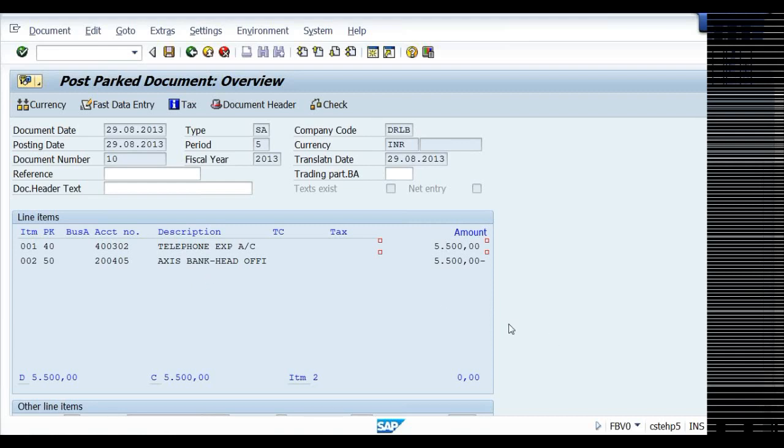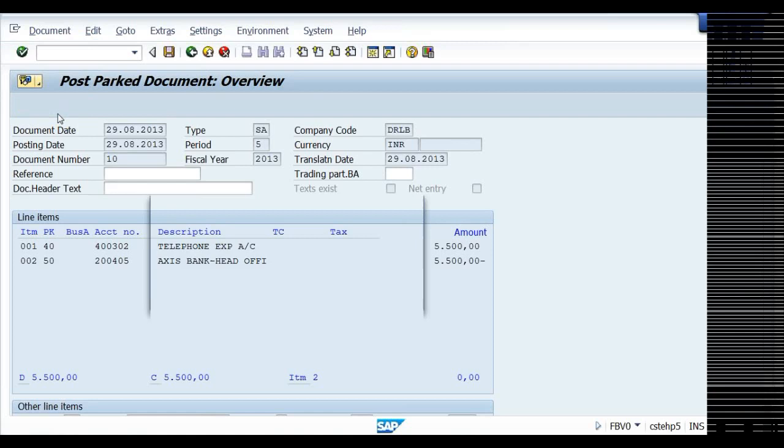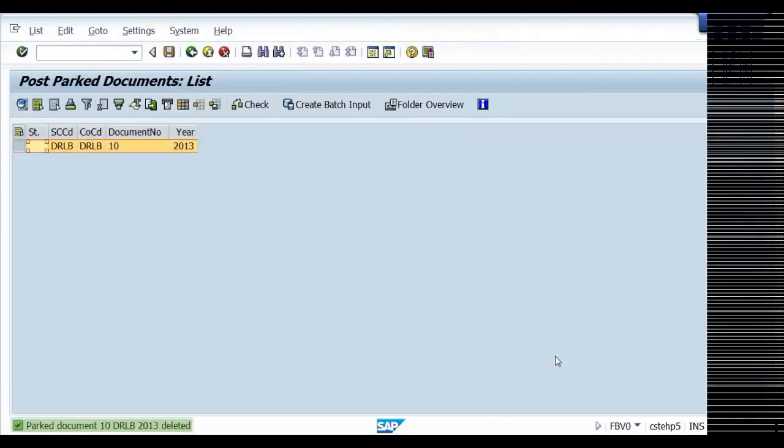I want to delete it. I can delete it because I've seen that this is already posted. Delete. Go to menu path, Document, Delete. Data will be lost, it will caution you. Delete the parked document? Yes, without any hesitation. Right, parked document deleted.